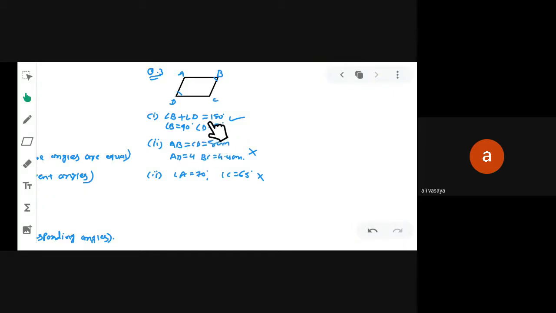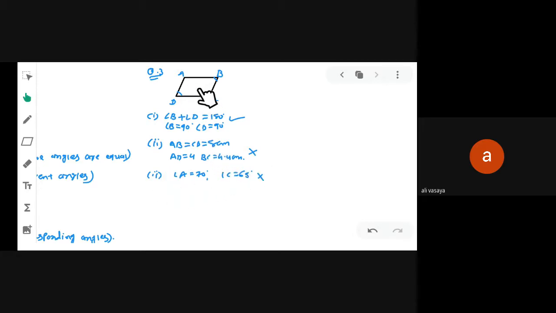Except one, in the other two conditions you can see, in the second condition, opposite sides are equal, but here AD is equal to 4 and BC is equal to 4.4 centimeter given. It means on the basis of this condition, we cannot form a parallelogram. And same thing for question number 3.